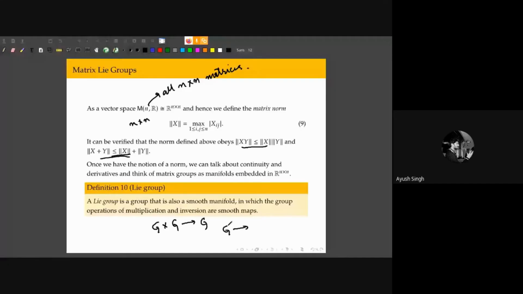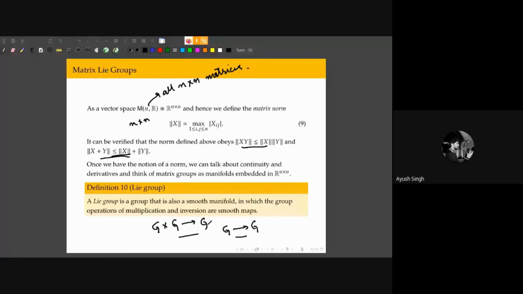For requiring these two things, we require this group to also have some sort of norm or structure. Just being a group isn't going to cut it. And since the most general kind of structure in which these derivatives are defined is a smooth manifold, we require those groups to also be smooth manifolds.